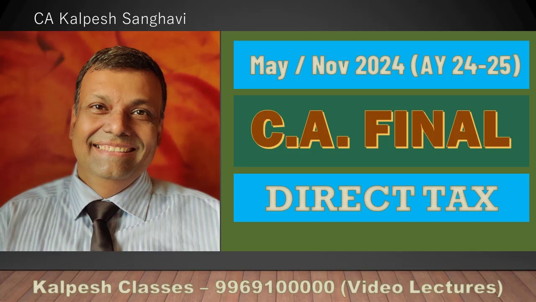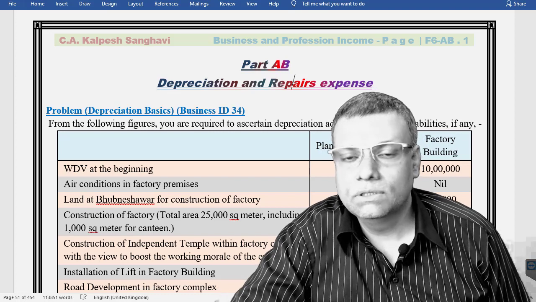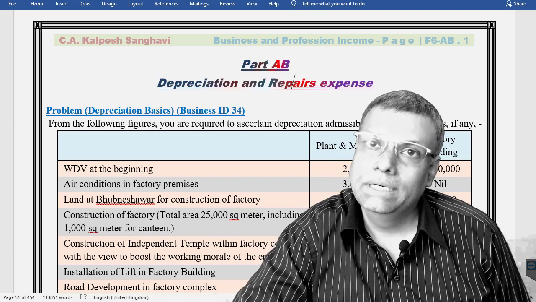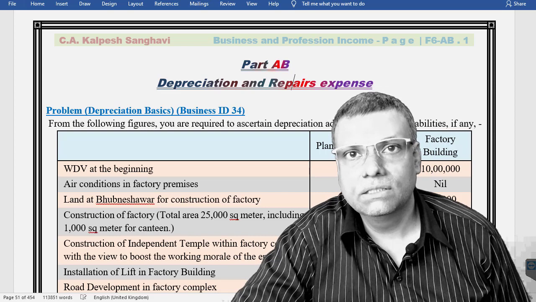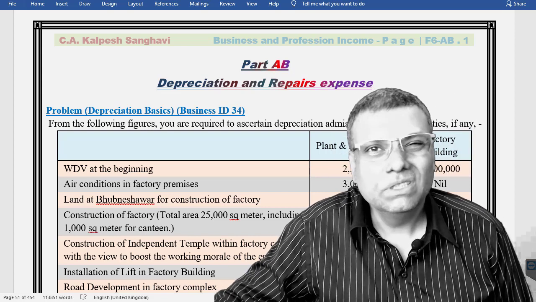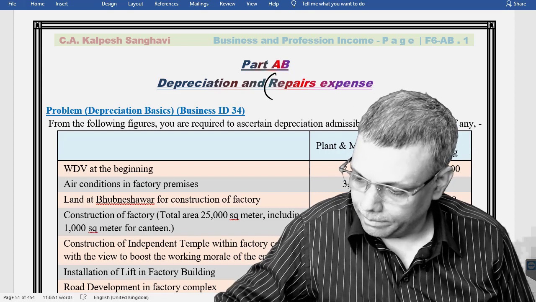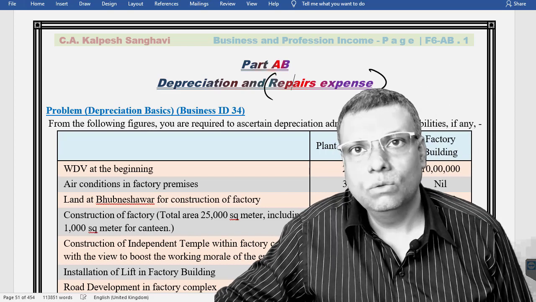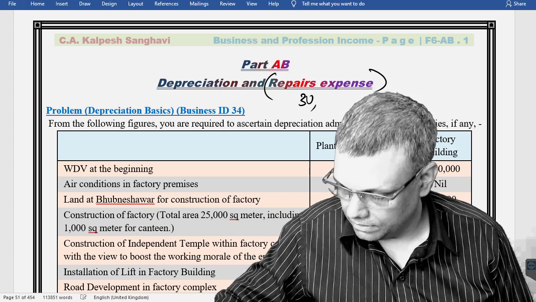Now friends, let me discuss some of the provisions with respect to depreciation provision. In fact, the major discussion in this particular part is the depreciation only. However, not much of the discussion is required with respect to the repairs expenditure. Basically, three sections. One is section 30-31.